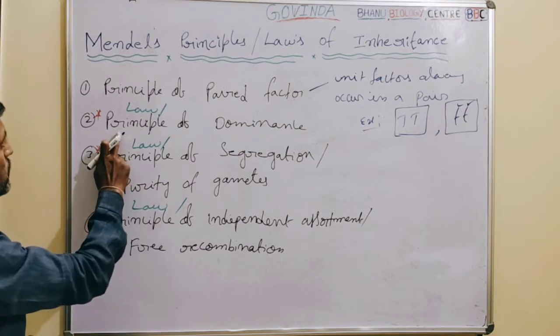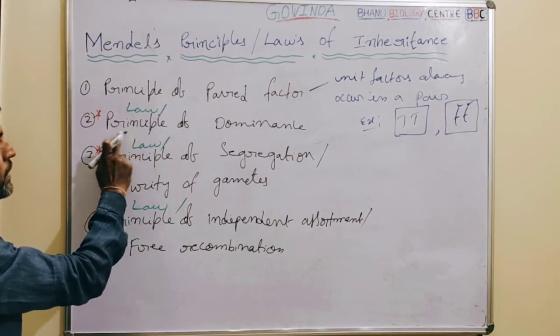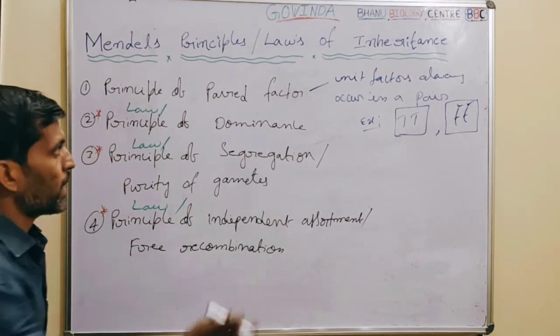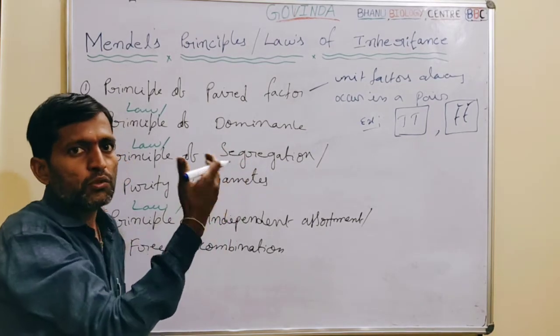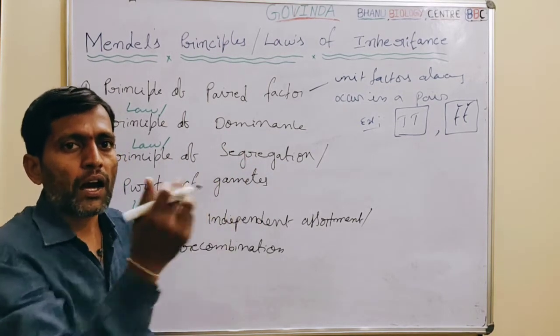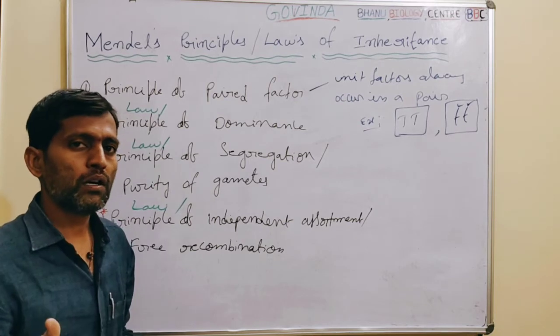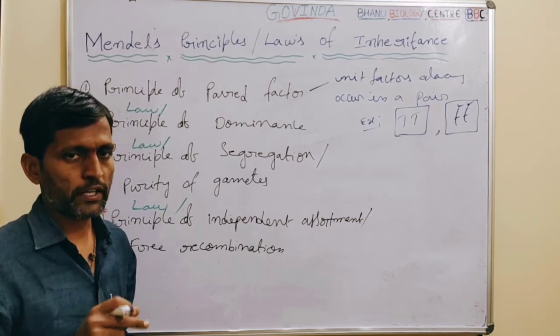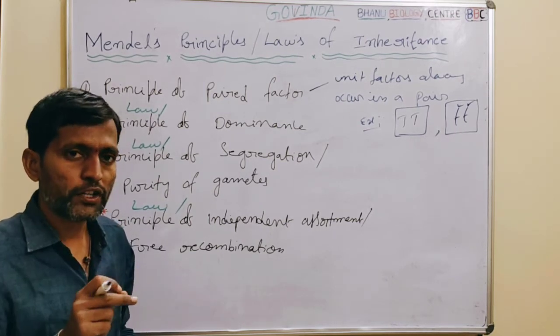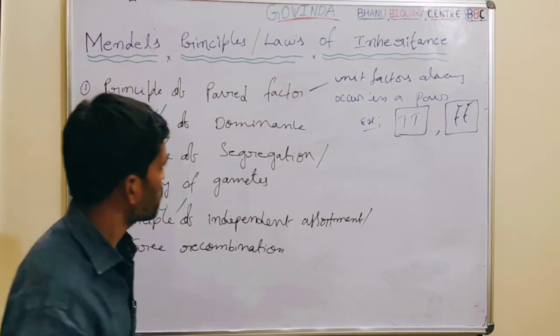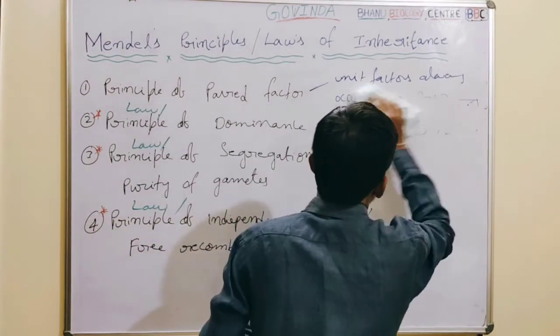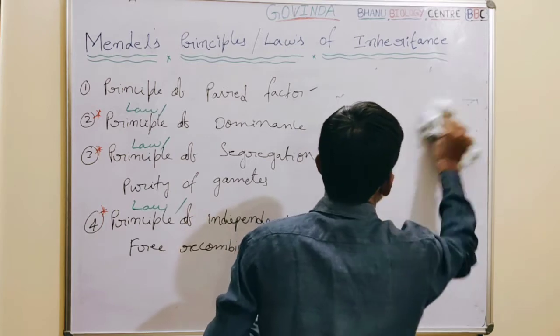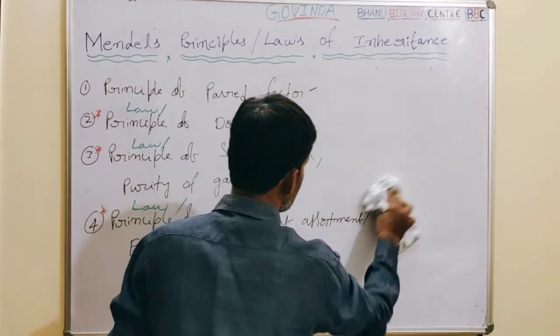Next, come to the second principle or law, that is the law of dominance. As the name indicates, something is going to dominate the other. If you remember the monohybrid cross, especially the F1 generation in the monohybrid cross, it is like this. Let me explain this with an example.